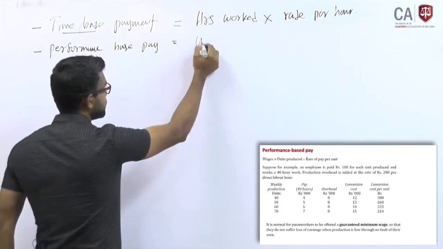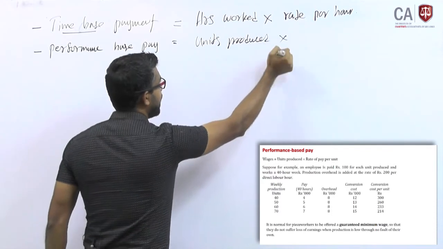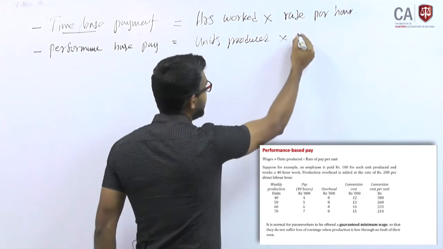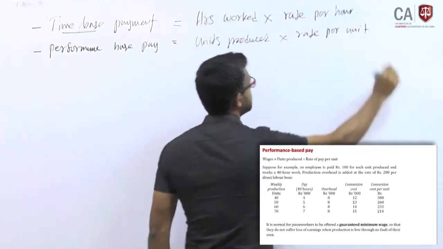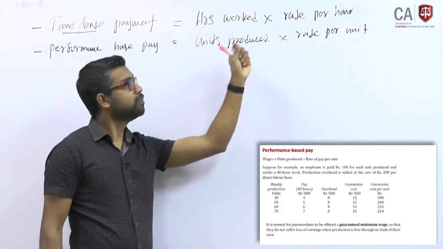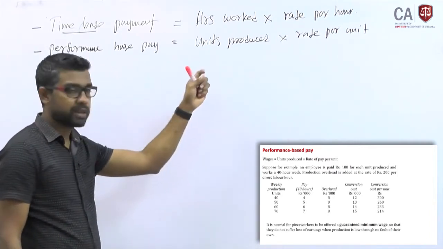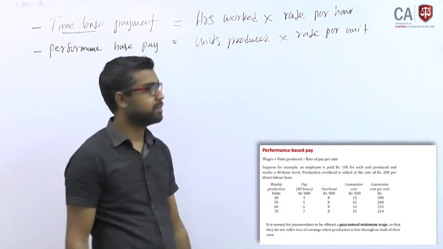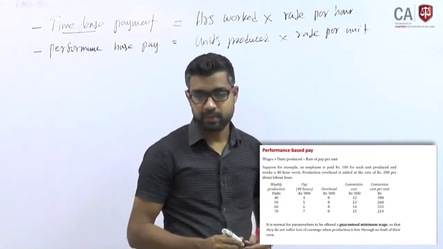Units produced, how many units you produced into rate per unit. The more you produce, the more salary, that reflects your performance. If you produce less, you will receive a lesser amount of salary. So, this is good actually to motivate employees, right.